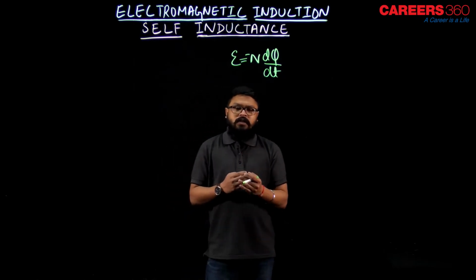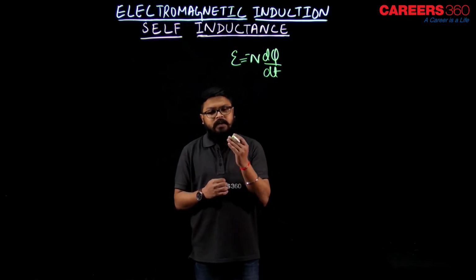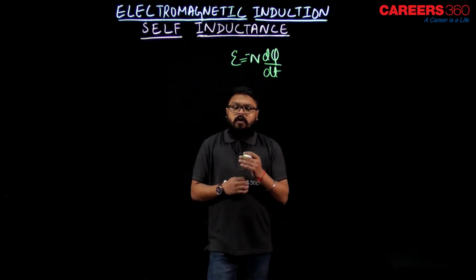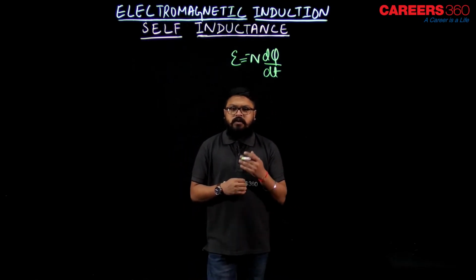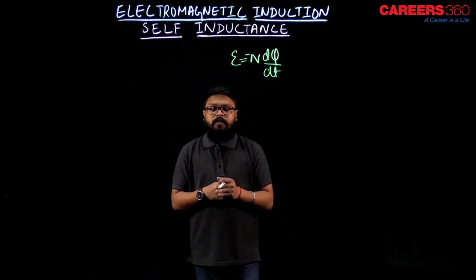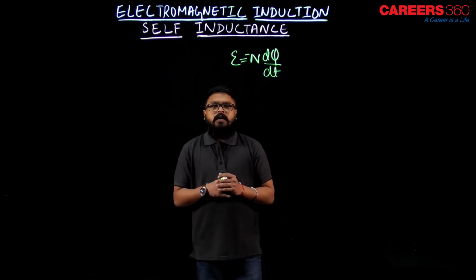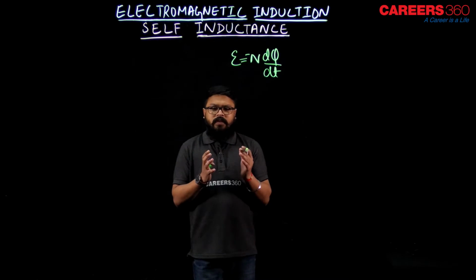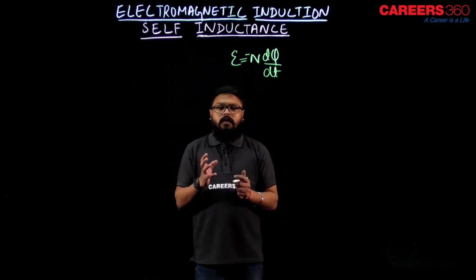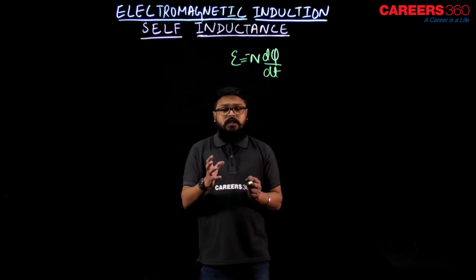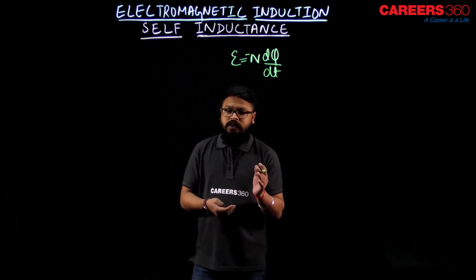So whenever the flux linked with the coil changes, there is an induced EMF, called back EMF, and because of that back EMF the current induced would be opposing the change in the magnetic flux, okay? Now that change in magnetic flux would be because of change in magnetic field intensity or the area or the angle between the area vector and the field vector, right? So this phenomenon of change in magnetic flux linked with the coil, EMF induced in the coil, the current induced in the coil, the current opposing the change or the cause, all this phenomenon is called self-induction. What is that? Self-induction, okay?